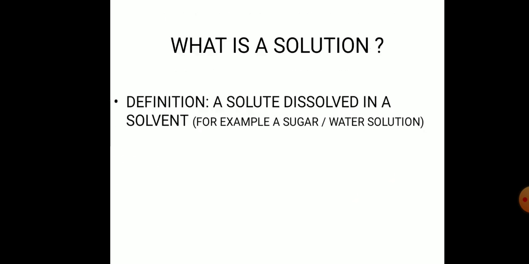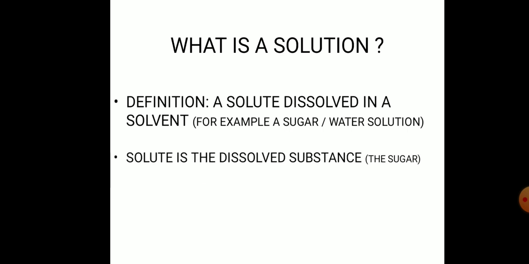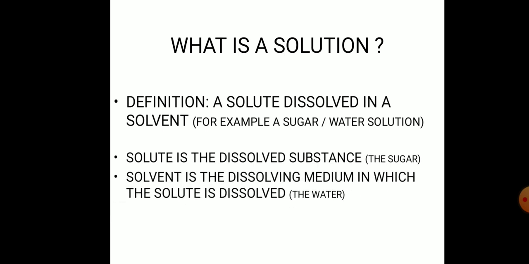What is a solution? The definition of a solution: the solute dissolved in a solvent, for example a sugar and water solution. The solute is the dissolved substance. The sugar solute is the dissolved substance. The solvent is the dissolving medium in which the solute is dissolved. Solute is the sugar and solvent is the water.